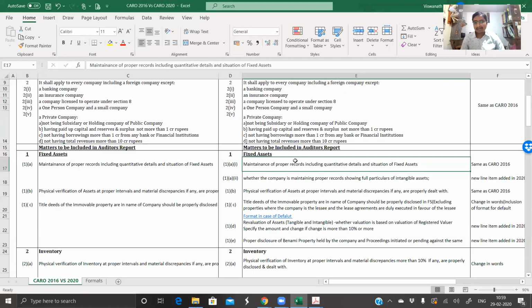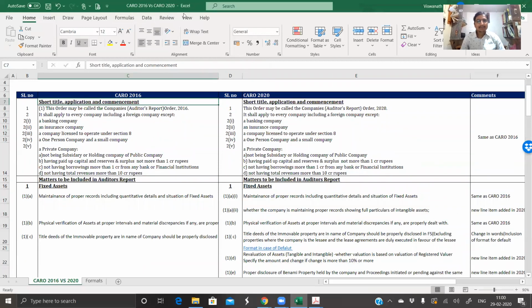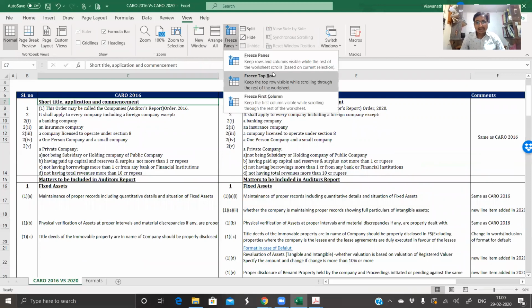This can be the base document. Yes, this Excel sheet can be a base document, but because we have mentioned the clauses in short forms, I prefer, once you refer here, go back to the main clause and read. So quickly going to the changes, I'll start highlighting the changes which are there in Caro 2016 and revised in Caro 2020.